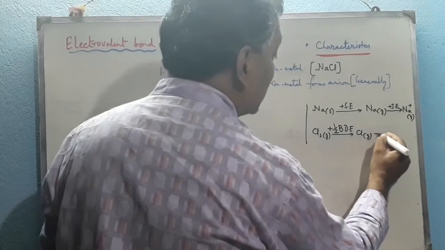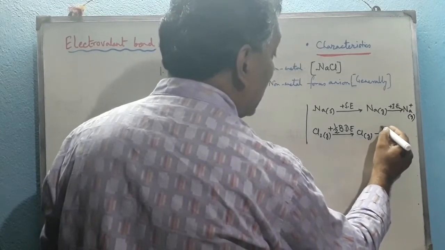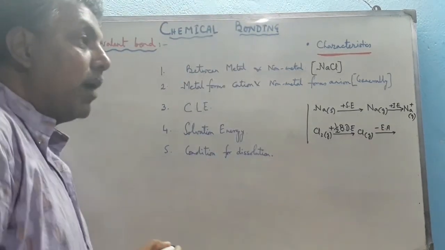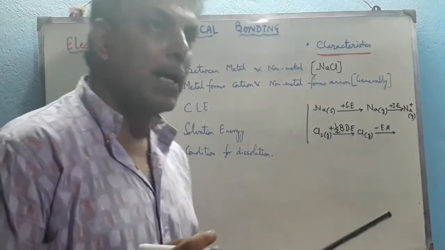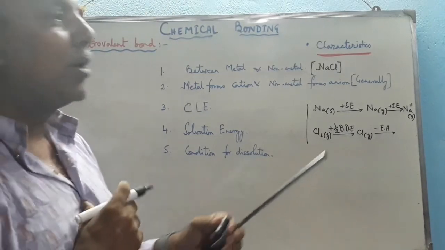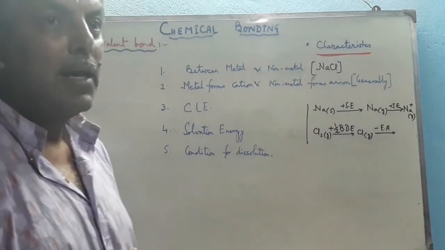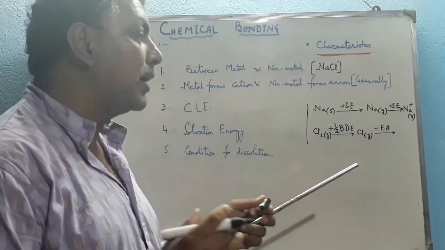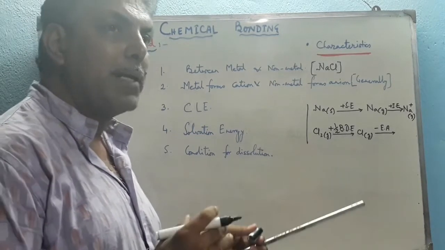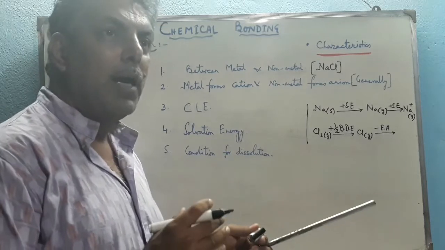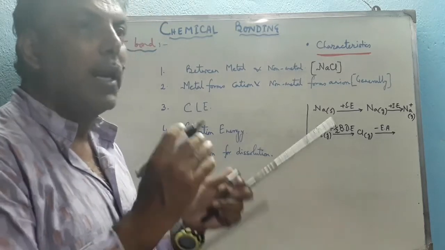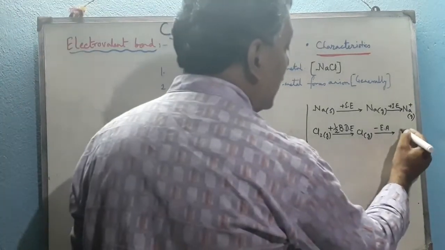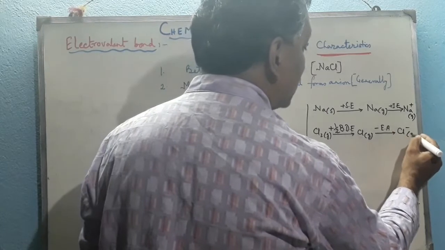Now this gaseous chlorine releases the electron affinity energy, Ea. Because chlorine, due to its smaller size, accepts one electron readily, as it contains 7 electrons in its valence shell. It has a very high electron affinity, actually the highest, so it readily accepts, and by gaining an electron it fulfills its octet, gains stability, so it releases energy. That amount of energy is called the electron affinity, and it forms Cl− gaseous.